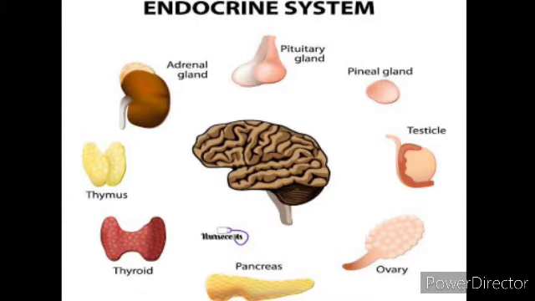Now, first we'll understand what is hormone, children. The word hormone is nothing but to excite, and this word is derived from Greek. It is a Greek word. Hormone means to excite. Now, what are plant hormones?